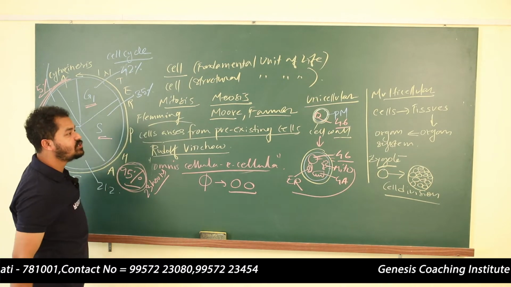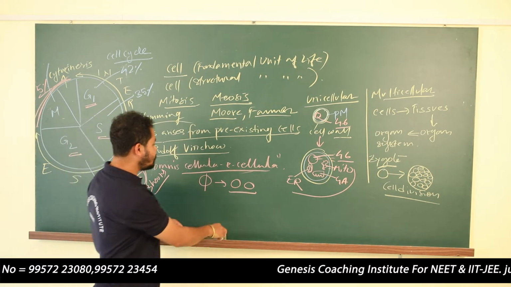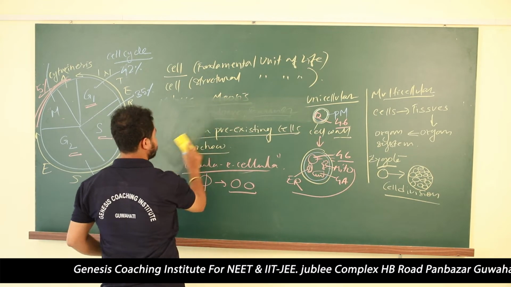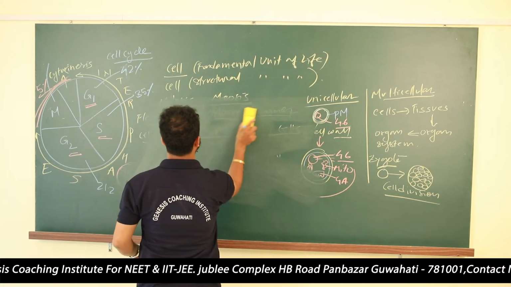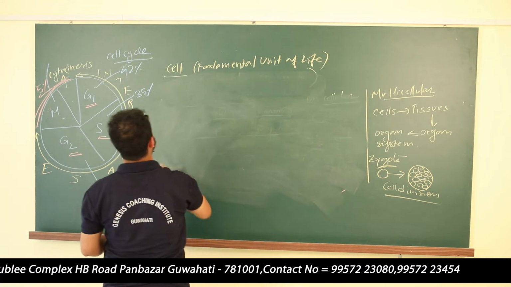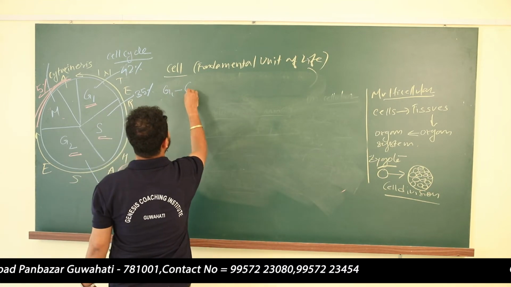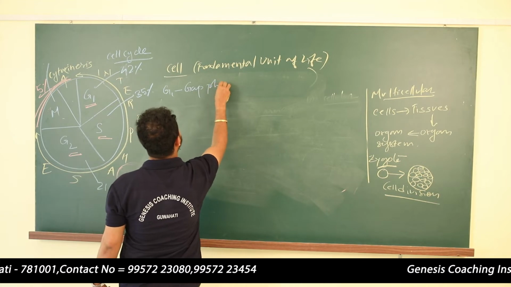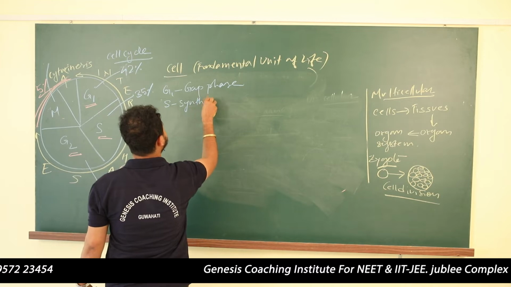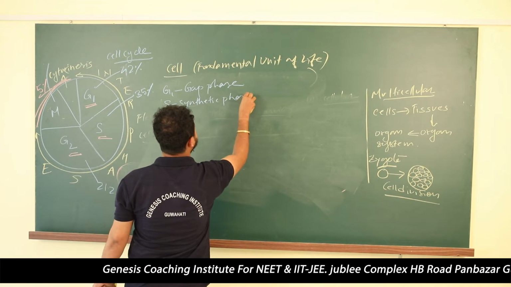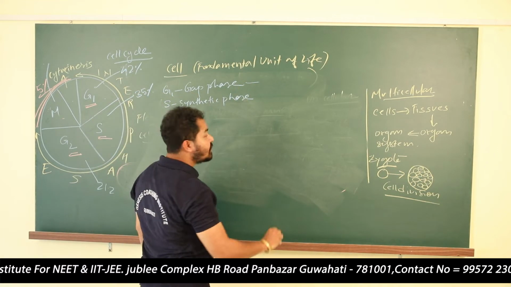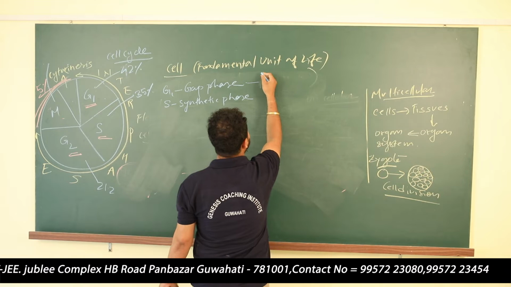Now, what is G1? G1 phase means gap phase. S means synthetic phase. Now in the gap phase, what are the things that are produced? In G1 phase, it will produce proteins.